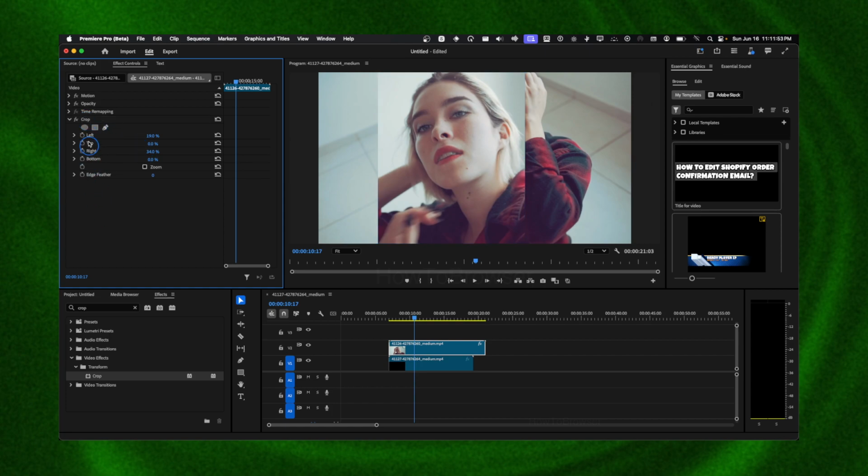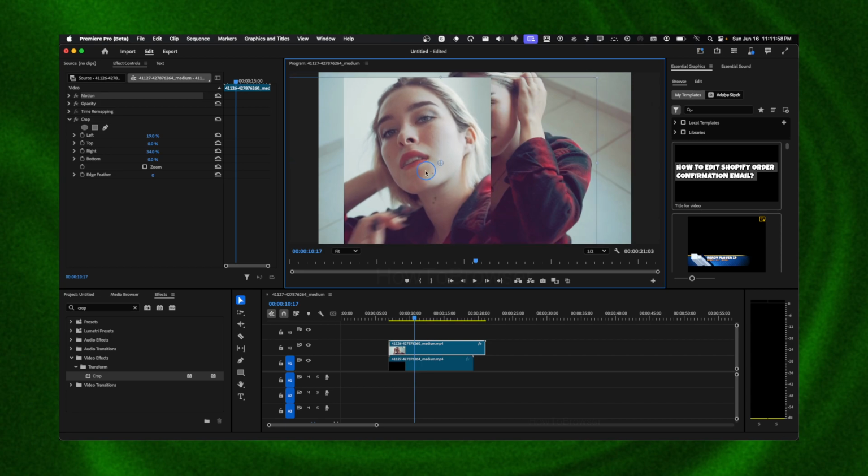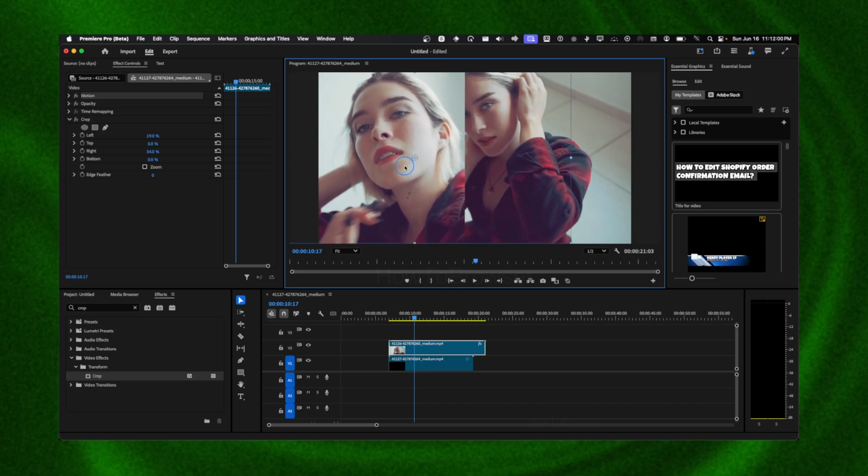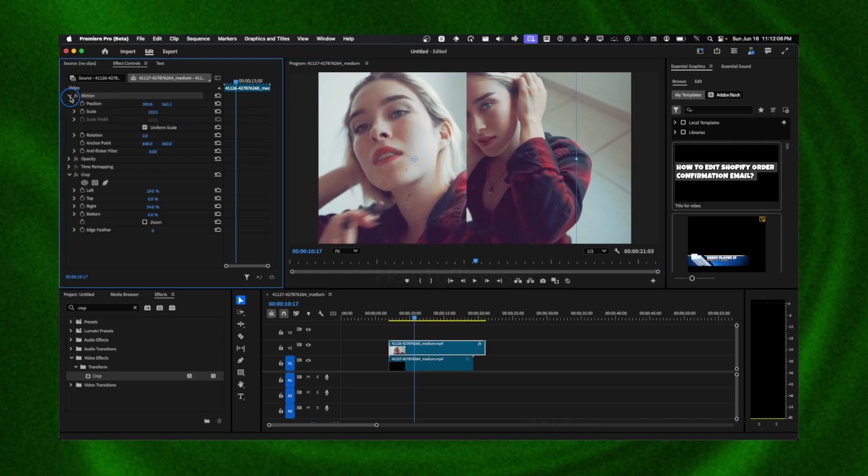And now I'm gonna click on the video. You can click on motion and you can move the video to this side. You can increase the size. You can also click on here, and then you have position. You can move from here as well. You can increase the scale from here.